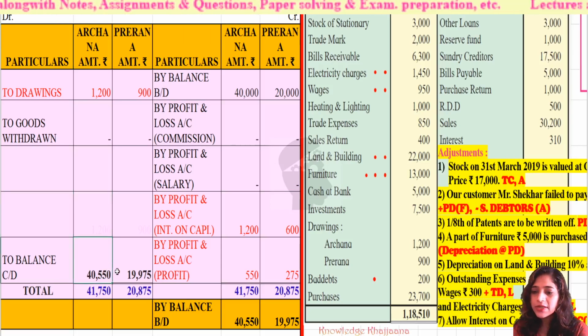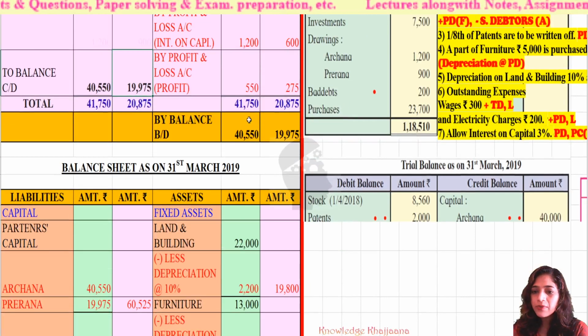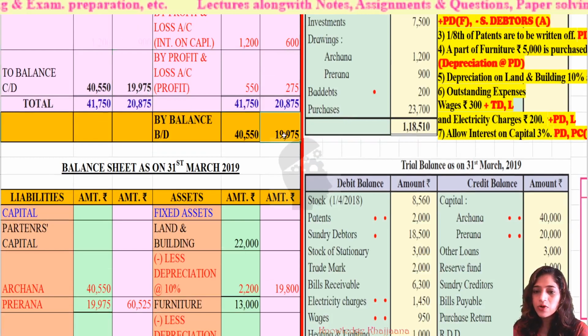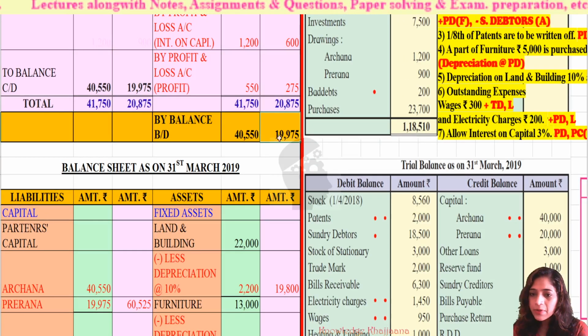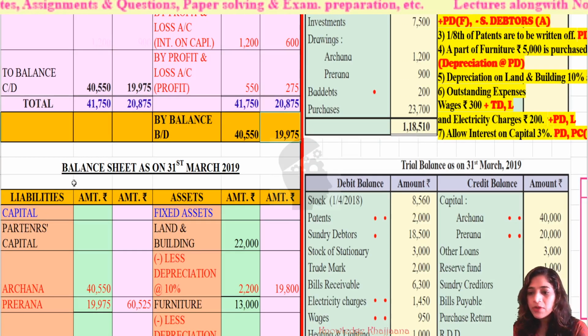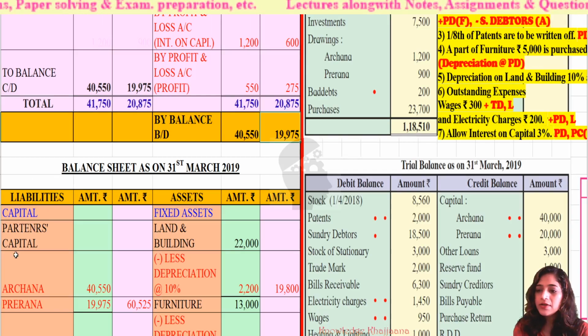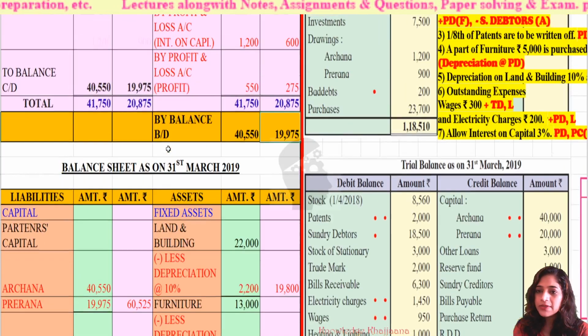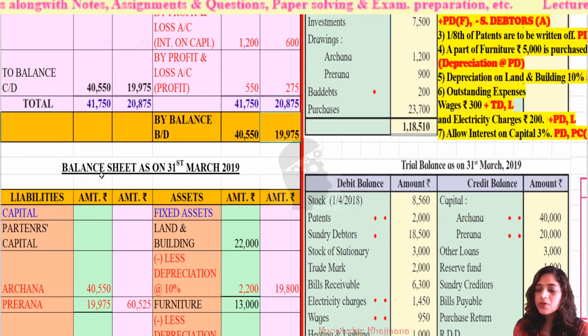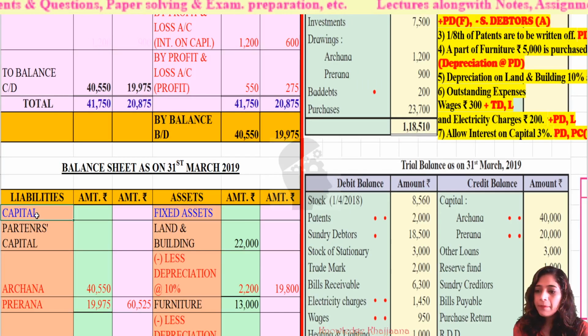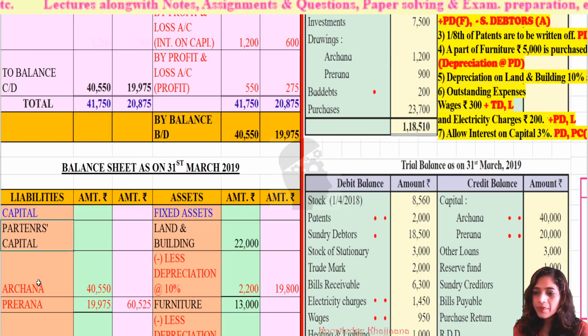These closing balances are carried as opening balances for the next year, as balance brought down. So we have to carry these amounts to the balance sheet, because those are the closing balances of their capitals. So under the balance sheet, under the category of capital, partners' capital.